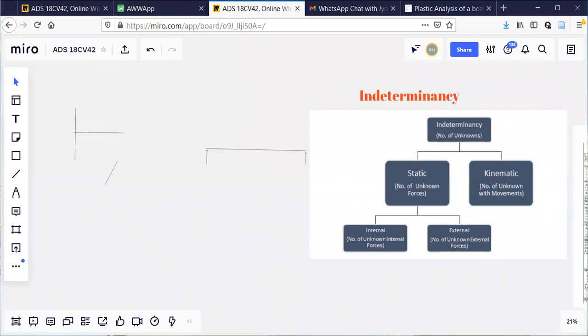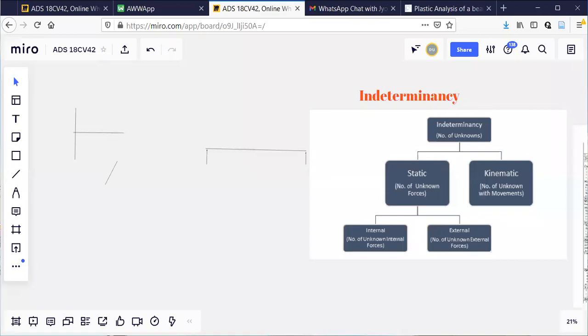Anybody has got any question? A fixed end has three unknowns. A hinged end has two unknowns because it can rotate. Only H and V are possible. Roller has only one unknown, but still I can rotate a body about the roller. This concept you will come to know later on.